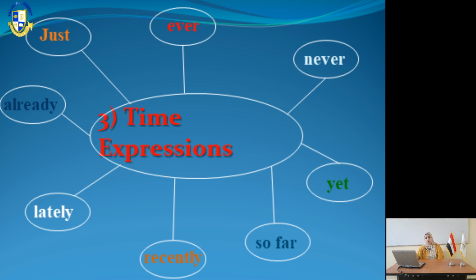With ever, ever usually comes in a question. Have you ever made a mistake? So usually ever comes in a question, but we can use it in the superlative form. This is the best place I have ever been to. Just and already are usually placed in the middle between have or has plus the PP. So have, has, just or already plus the PP. She has just come. We have already fed our cat.